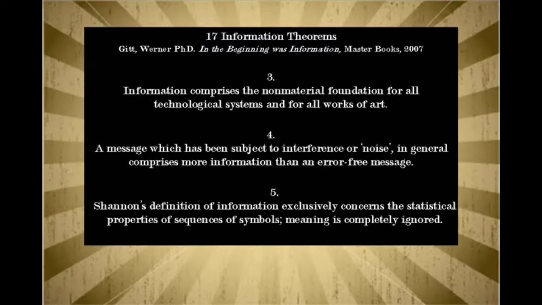Shannon's definition of information exclusively concerns the statistical properties of sequences of symbols. Meaning is completely ignored. So Shannon's information theory is required to significantly evaluate information and information processing in both living and non-living systems, because it establishes boundaries of what is meaningful according to probabilities.